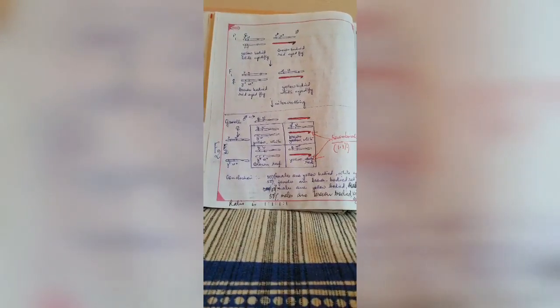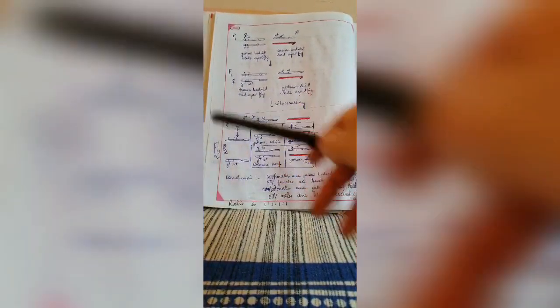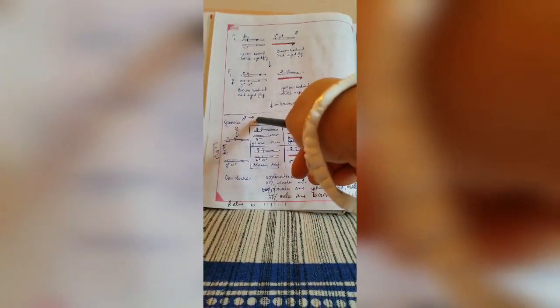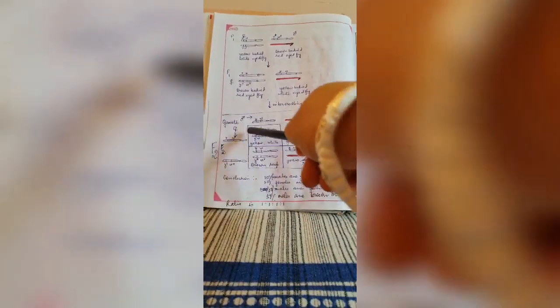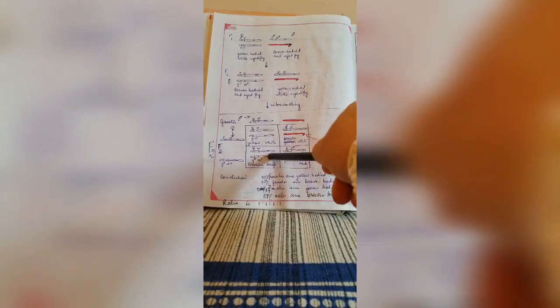So these are incompletely linked genes. They are not completely linked genes, they are incompletely linked genes. Now, to obtain F2 generation individuals, we are going to cross the male fly with the female fly. And here we are writing down the gametes, the gametic combinations. We multiply this with this, we get this combination, we multiply this with this. Again, we multiply this with this, we get this combination, we multiply this with this, we get this combination.